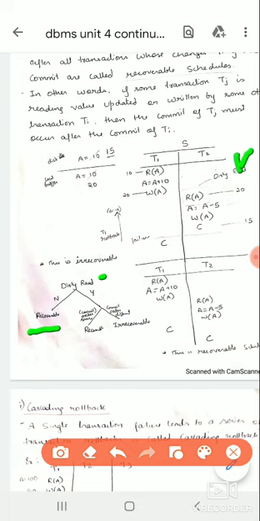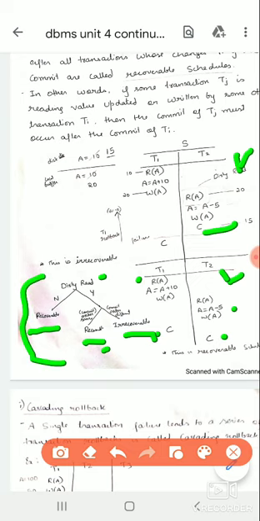In this, when it is recoverable and when it is not recoverable, the order of the schedules should be the same as the order of the transactions happening. That is, the order of commit should be in the same order as the order of transactions. If it is the same, then it is called recoverable. If the orders are different, then it is irrecoverable, and we can't recover the schedule. So with this graph we can explain when it is recoverable and when it is not.